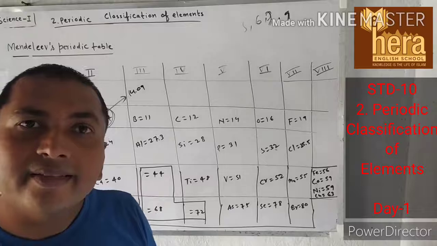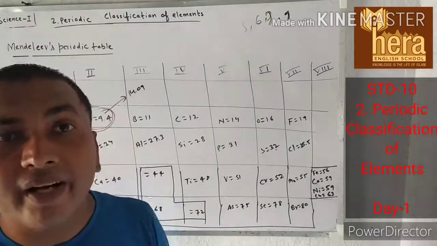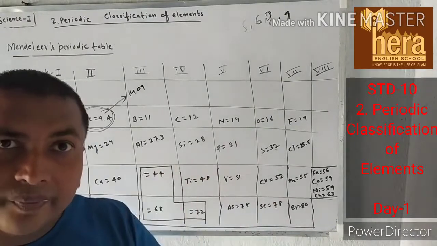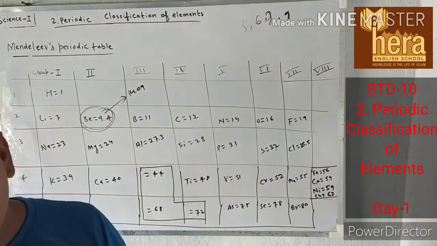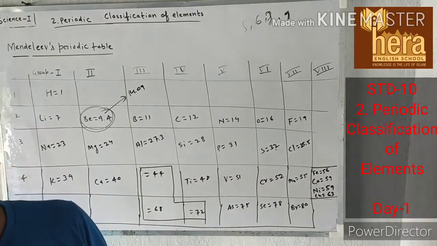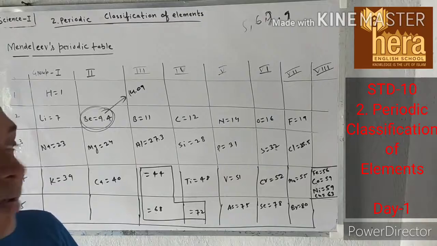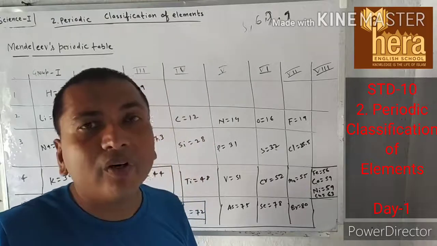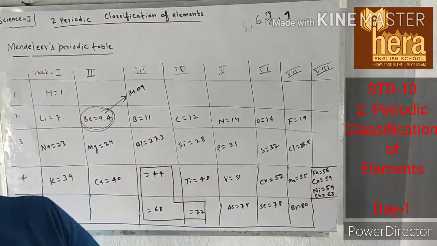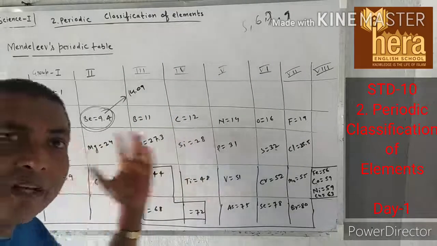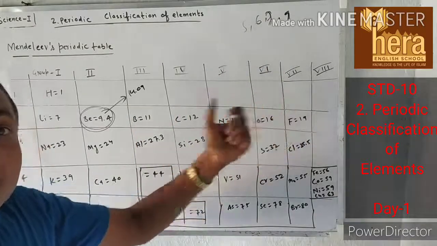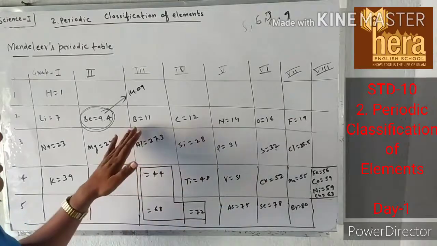Isotopes means what? Same chemical properties and different atomic masses. There was a challenge to place isotopes in Mendeleev periodic table, because he arranged the elements according to chemical and physical properties. Here chemical properties are the same, but atomic masses are different.